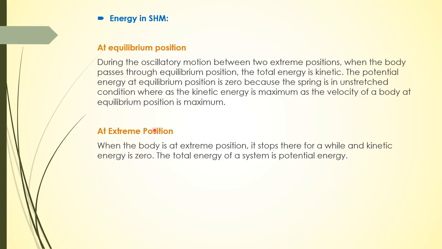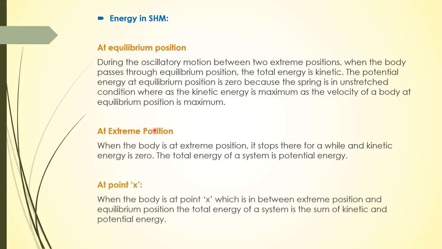So we define extreme position as a point where the velocity of a body is 0. So if velocity of a body is 0, kinetic energy is 0, total energy is equal to potential energy. Now at some point x, where x lies between extreme position and equilibrium position, the total energy is the sum of kinetic energy and potential energy.